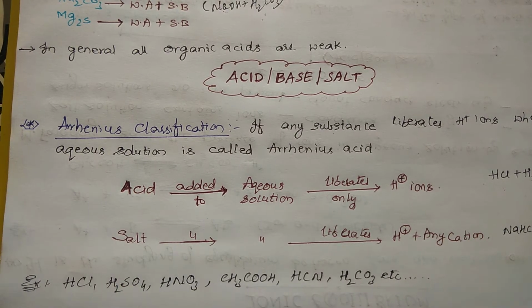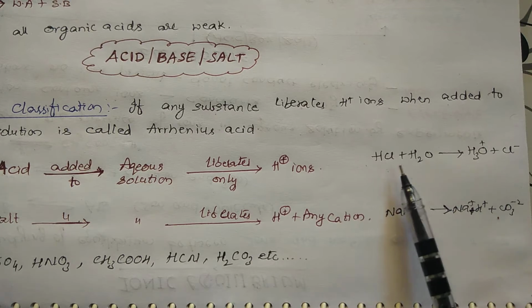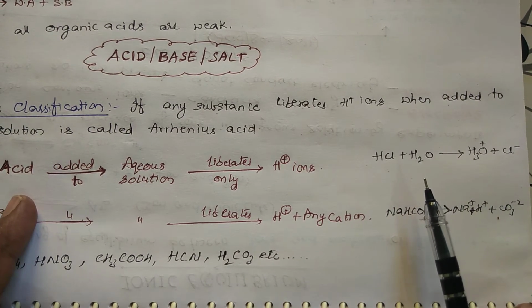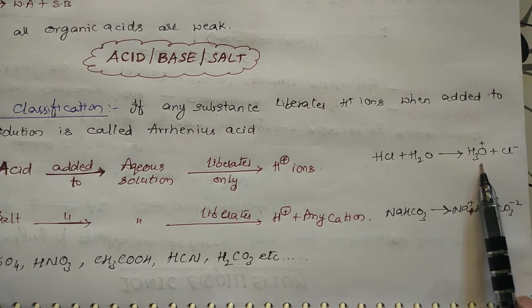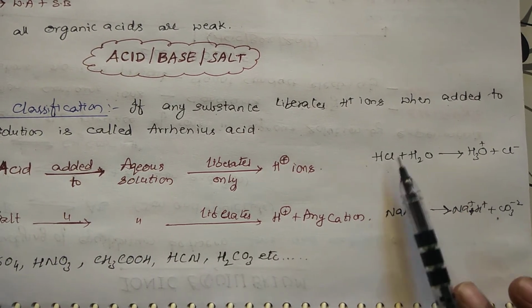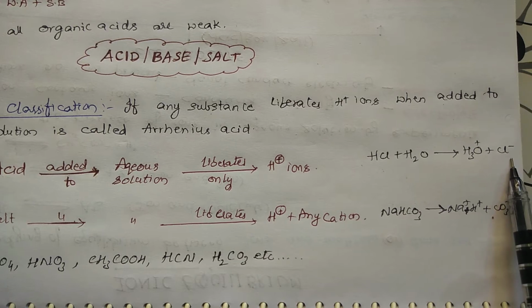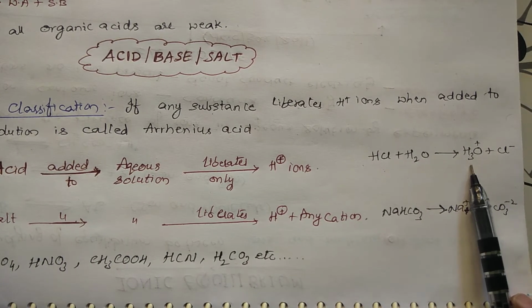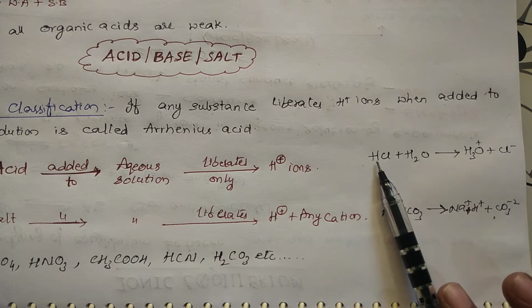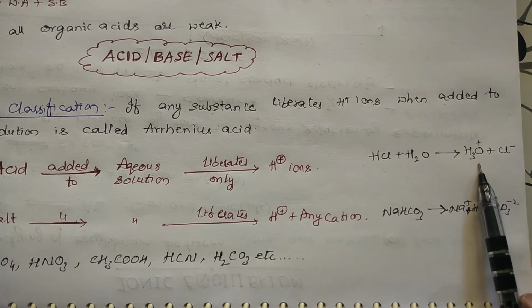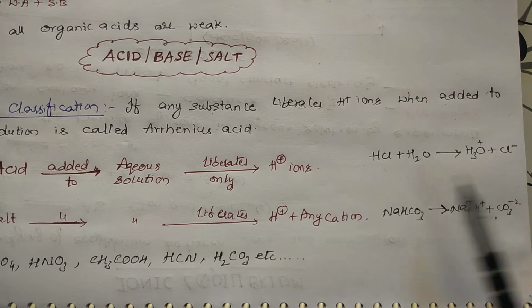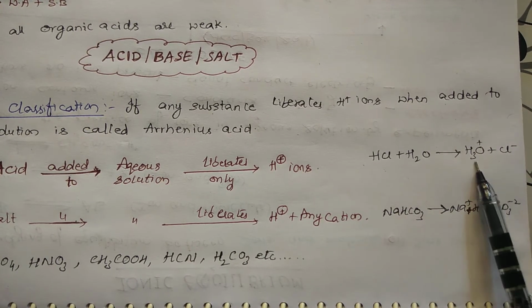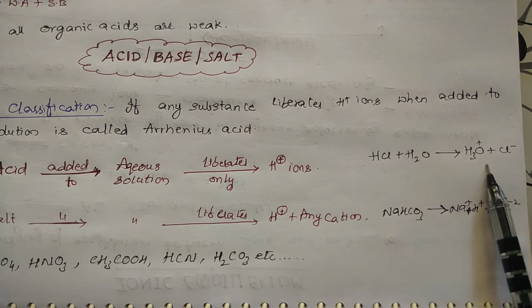then this substance is called a salt. Suppose you take an example, HCl plus H2O. Acid means you are adding this so that it gives H3O plus, meaning H plus has come out and Cl minus is formed. So HCl is giving H plus, and HCl is called an acid because it is liberating only H plus. Water is generally present automatically here.